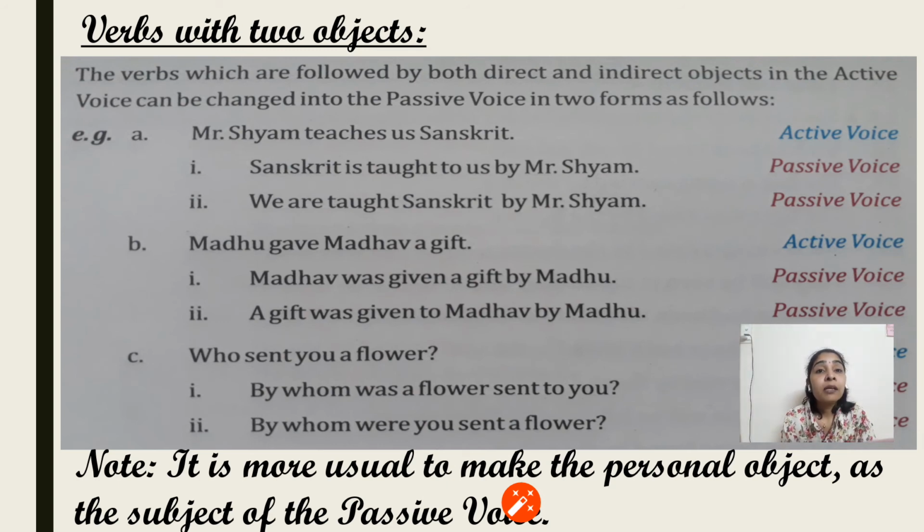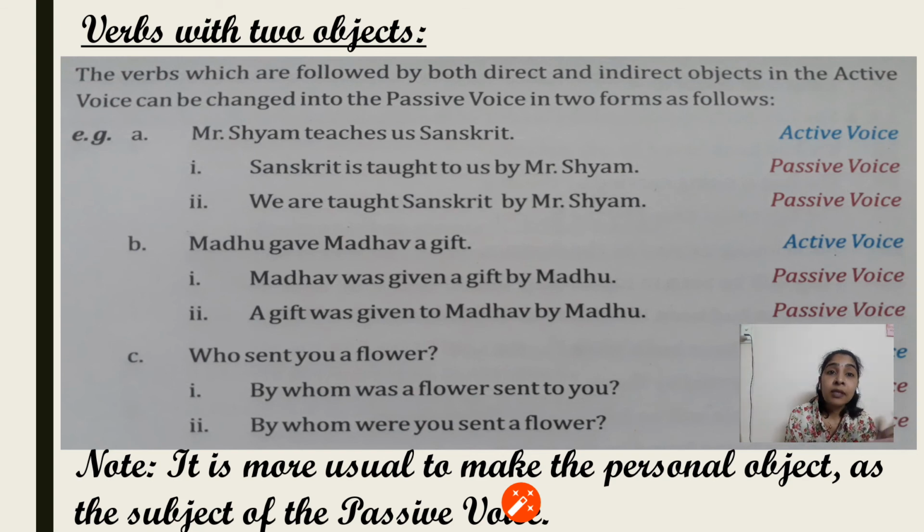For example, Mr. Sham teaches us Sanskrit. Now when we change it into passive, there are two objects here. One of the objects is us and the other is Sanskrit. Sanskrit is a subject, okay, and us is a person. So that is the personal object. So it is better if we change into passive with us as the subject. Now us, we cannot take as a subject, we have to change its form. So we can change it as: we are taught Sanskrit by Mr. Sham.